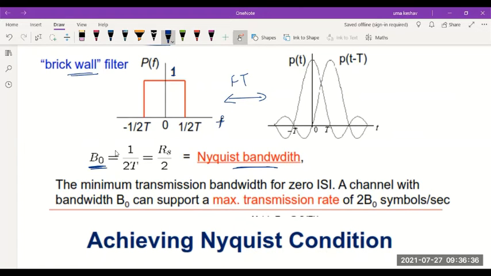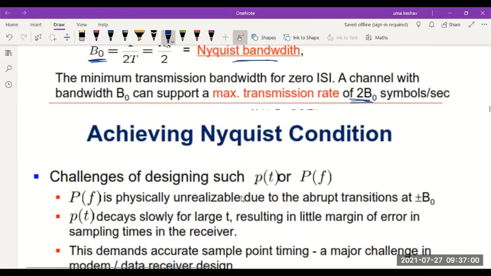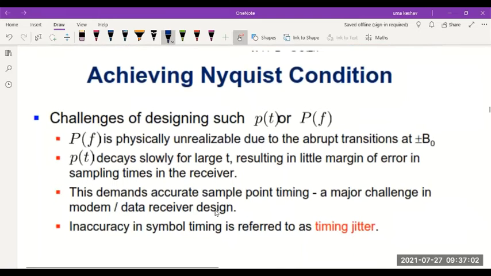To have zero ISI, the filter should have minimum bandwidth equal to 1/2T. So a channel with bandwidth B0 can support a maximum transmission rate of 2 times B0 symbols per second. Please remember, the highest transmission rate would be 2B0 symbols per second on any channel. So how do we achieve this Nyquist condition?